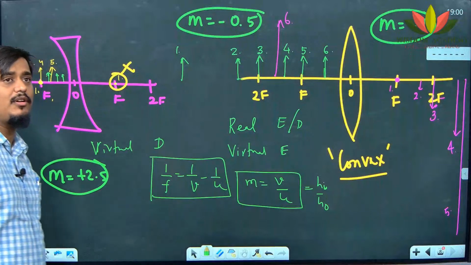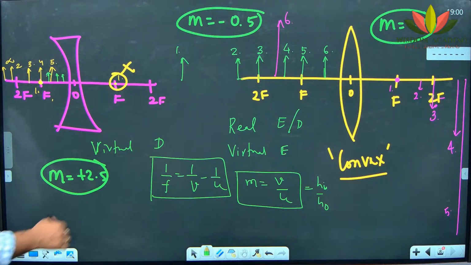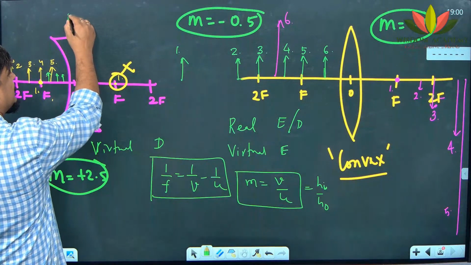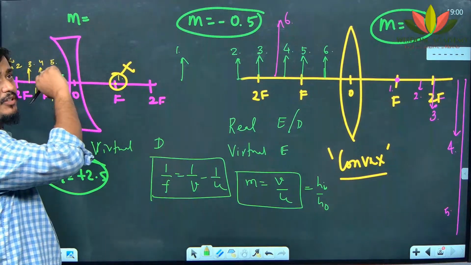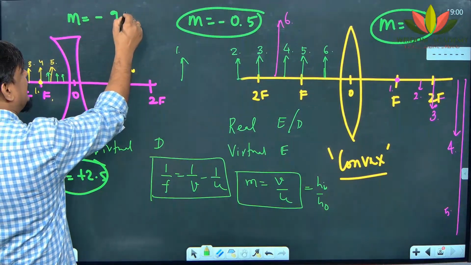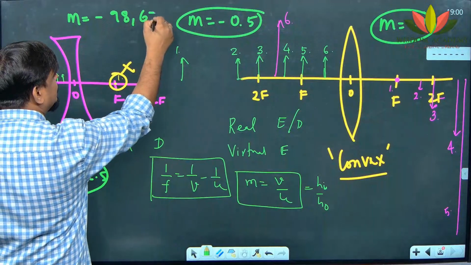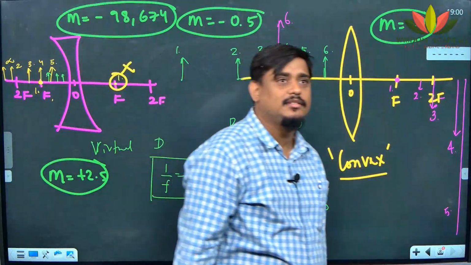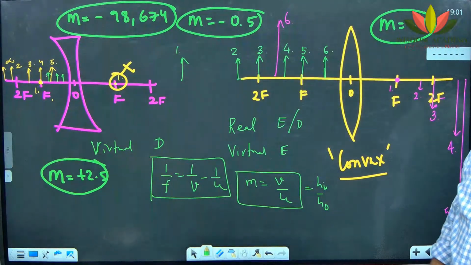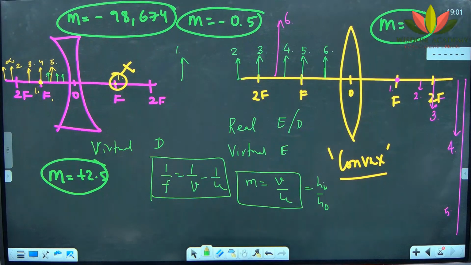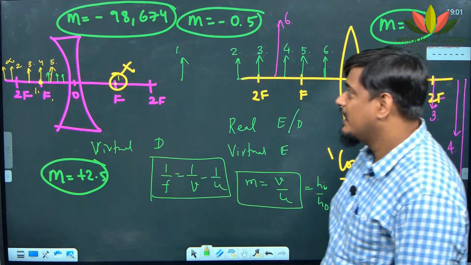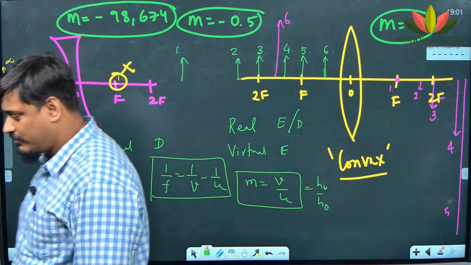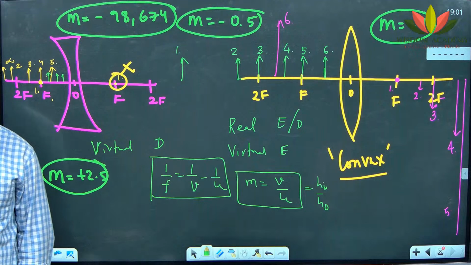Next question is for Vijay. M is equal to minus 98,674. Vijay, minus 98,674. Tell me what is the lens and what is the object and the image positions, please.